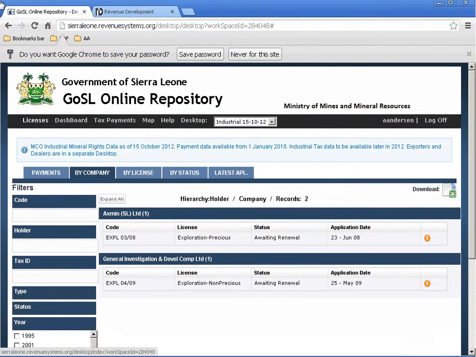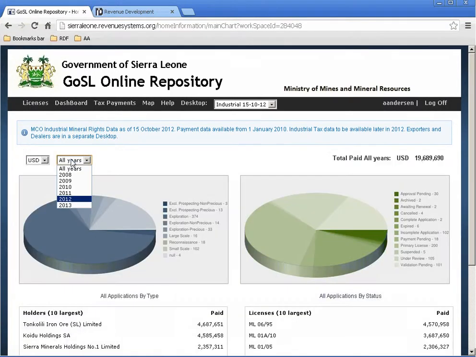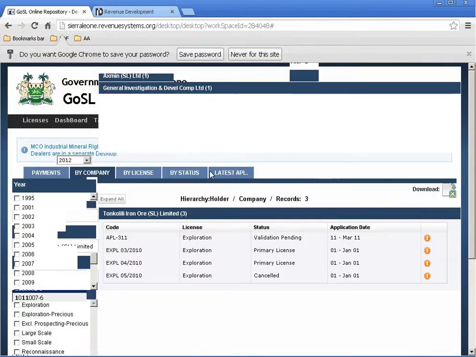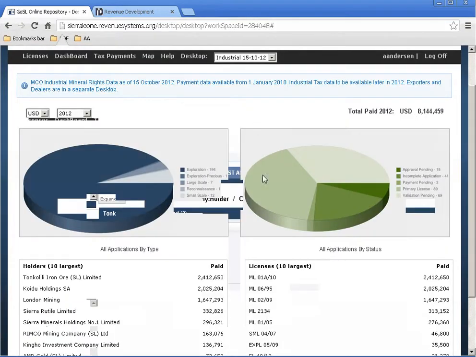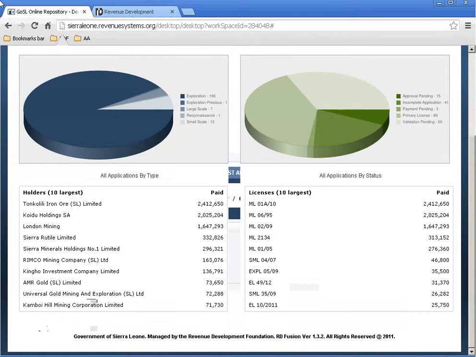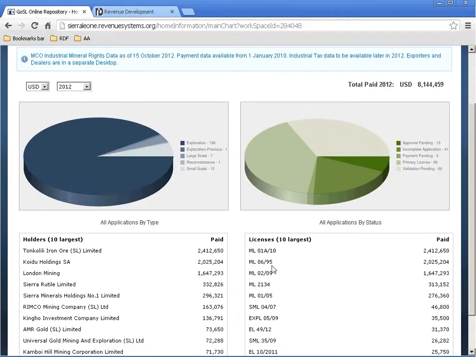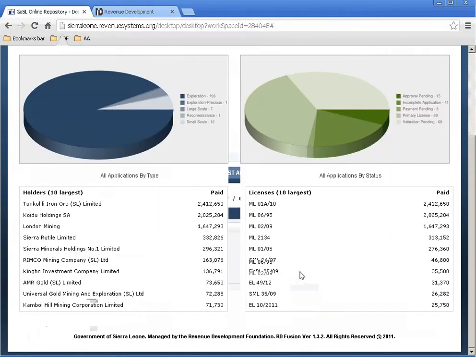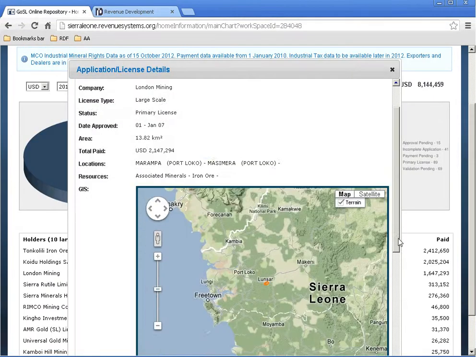This is the license module. Now we can move to the dashboard. Here you can have by year, for example, last year, what was the total revenue from the licenses. And you can see the biggest companies paying the most, and these are the individual licenses. So here I can look up further into more specifically.